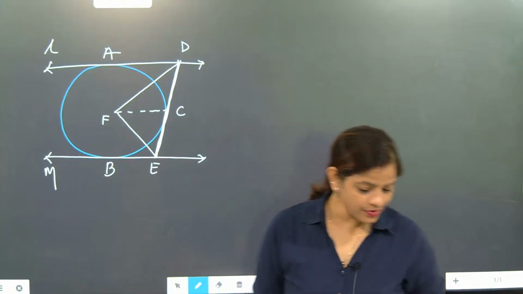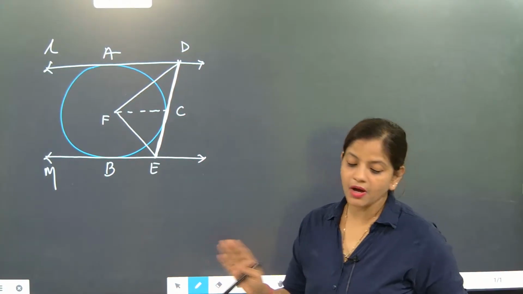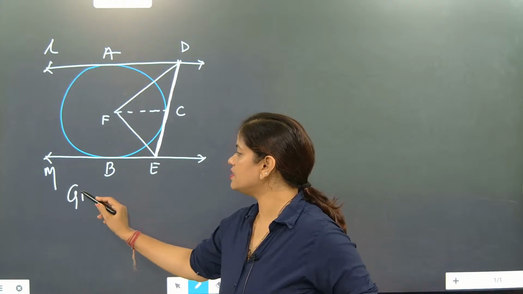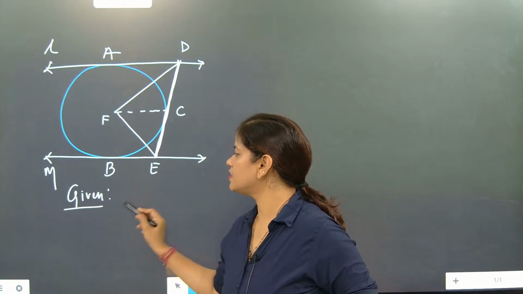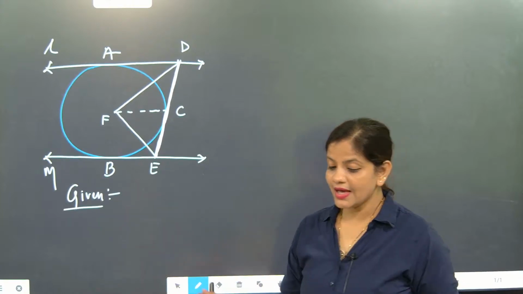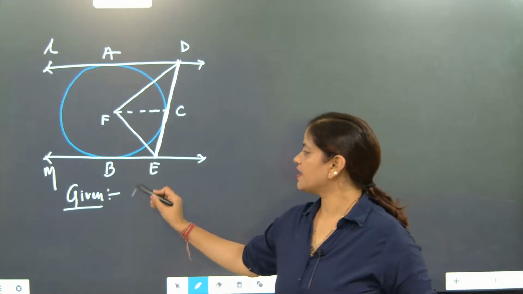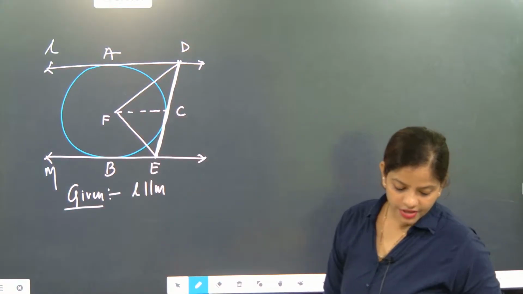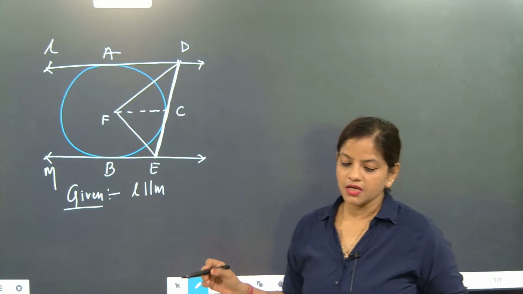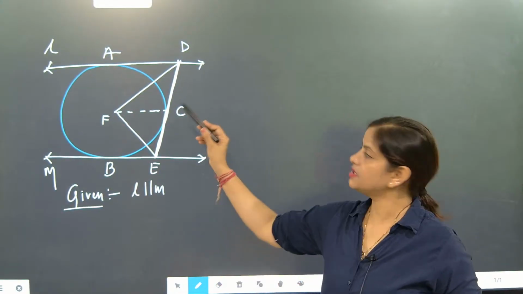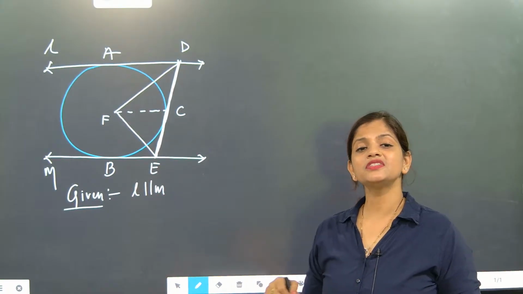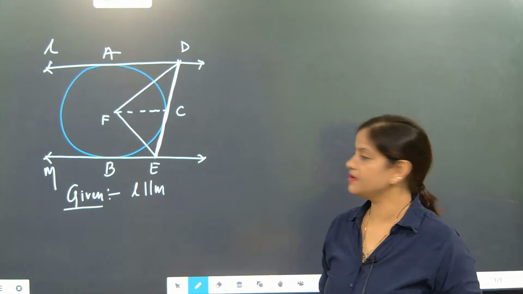Now, in this question, L and M are two parallel lines. What in all is given to you? Just first note down what is given. L and M are parallel, so in shortcut we'll write L is parallel to M. And the tangents at A and B: the circle is touched by L and M at points A and B.